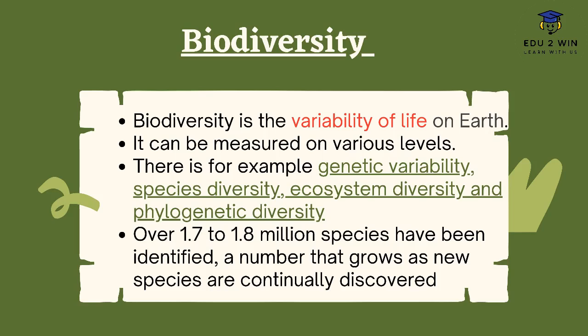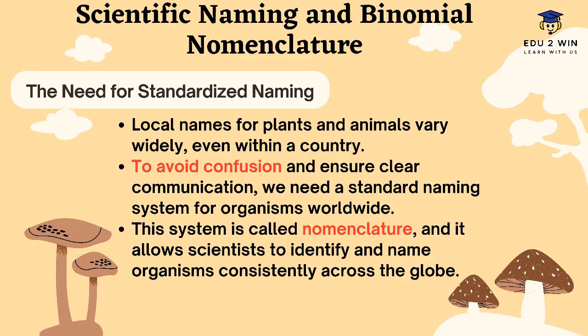Over 1.7 to 1.8 million species have been identified till today. The number grows as new species continue to be discovered. So there are many organisms on Earth and we need to name them for the ease of various purposes. Why do we have a name?